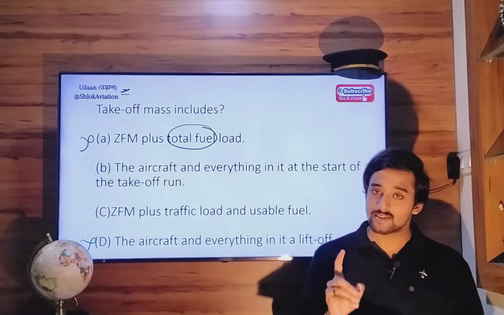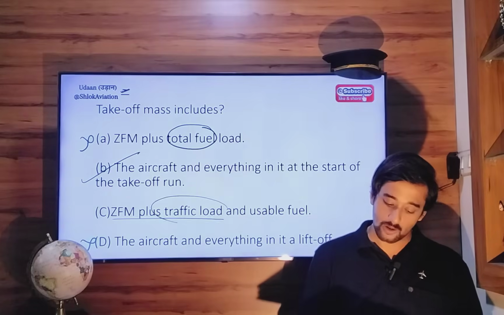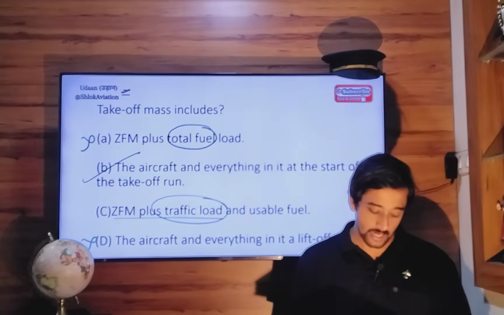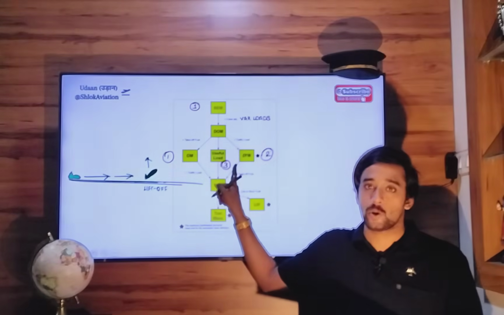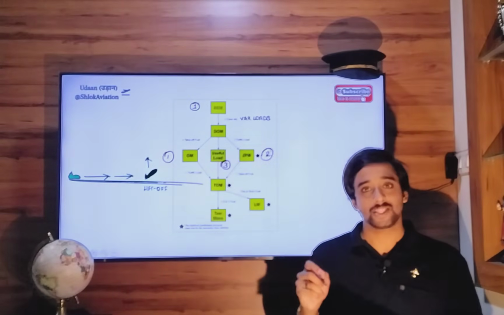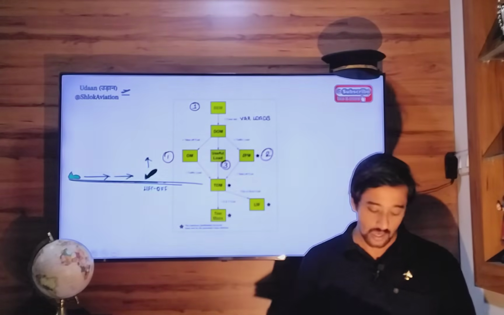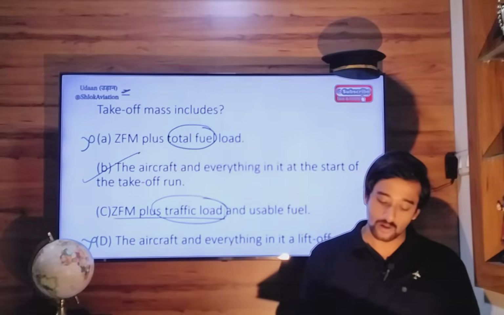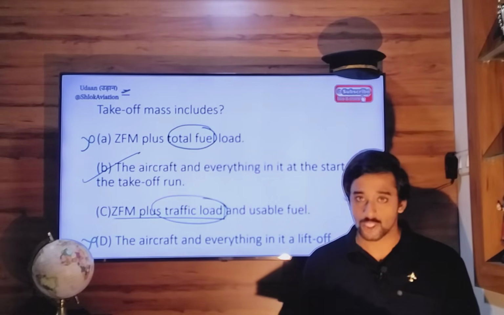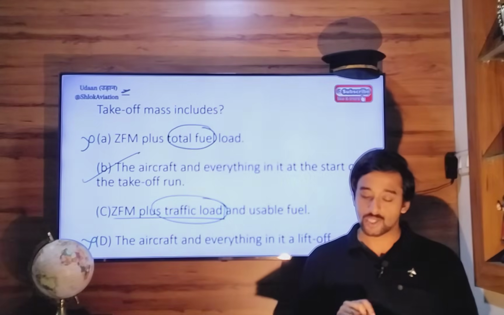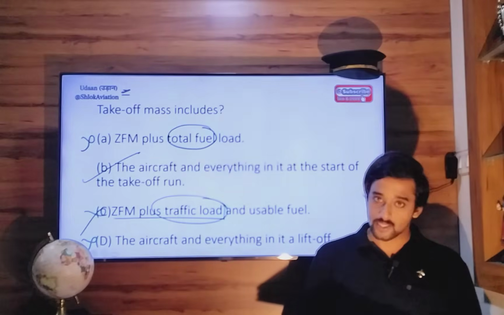Aircraft and everything in it at the start of the takeoff run, yes. Zero fuel mass plus traffic load. Now, zero fuel mass is already inclusive of traffic load. It already has traffic load inside. So you need not specify traffic load separately or add traffic load again, right? So this part makes it wrong. Otherwise, zero fuel mass plus usable fuel would have made the right option choice. But since they have put traffic load also, that is wrong. So Bravo will be the right answer.